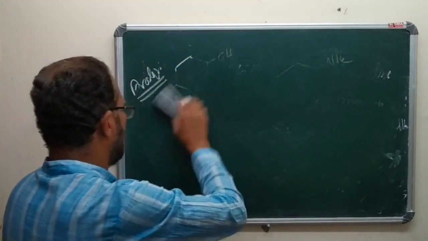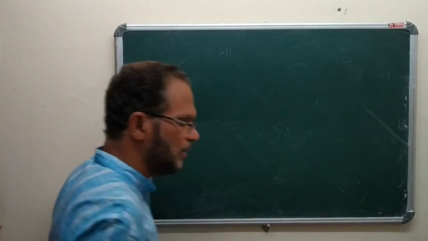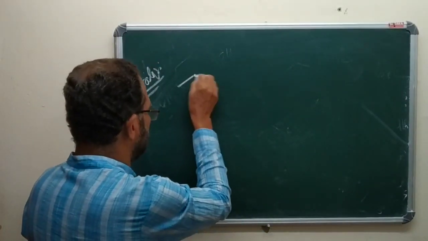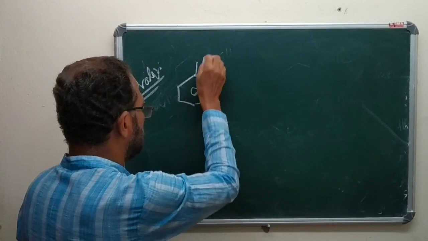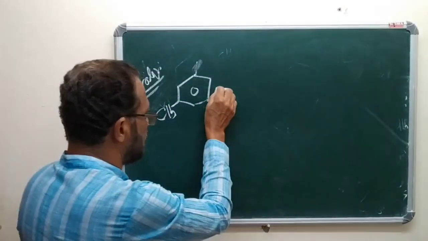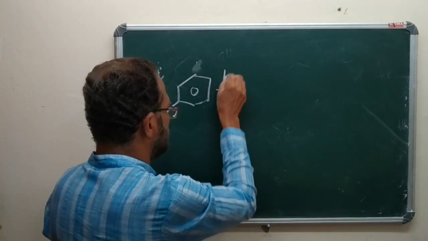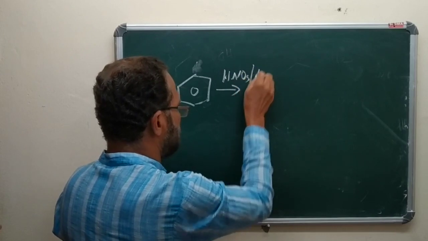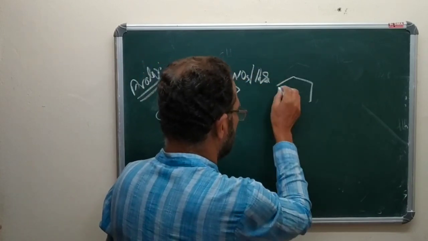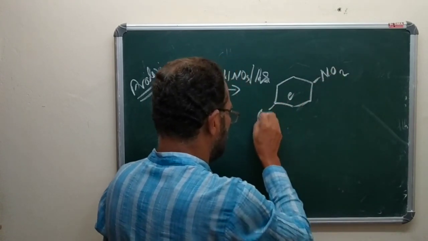According to this, the starting material is toluene. Let us see this one, CH3, toluene, subjected to nitration. You get both ortho and para nitrotoluene.